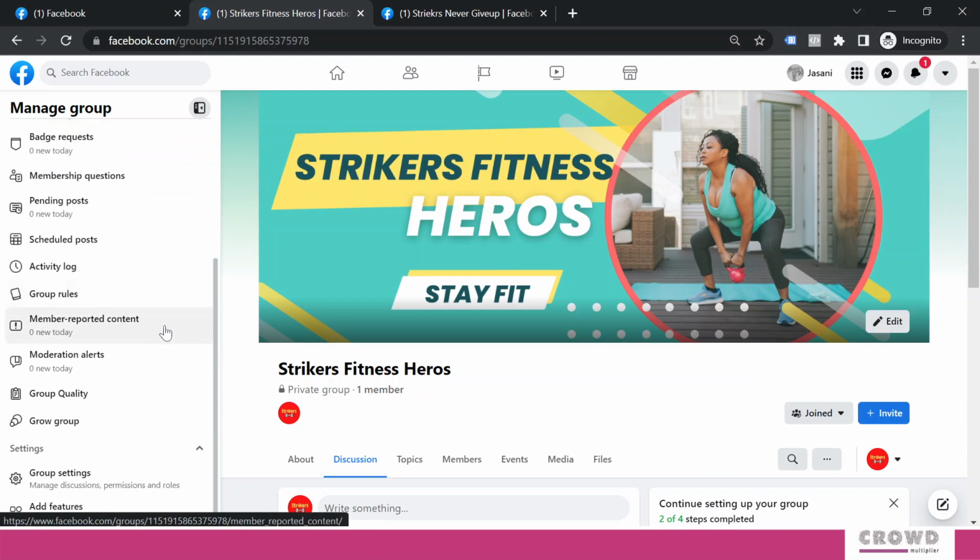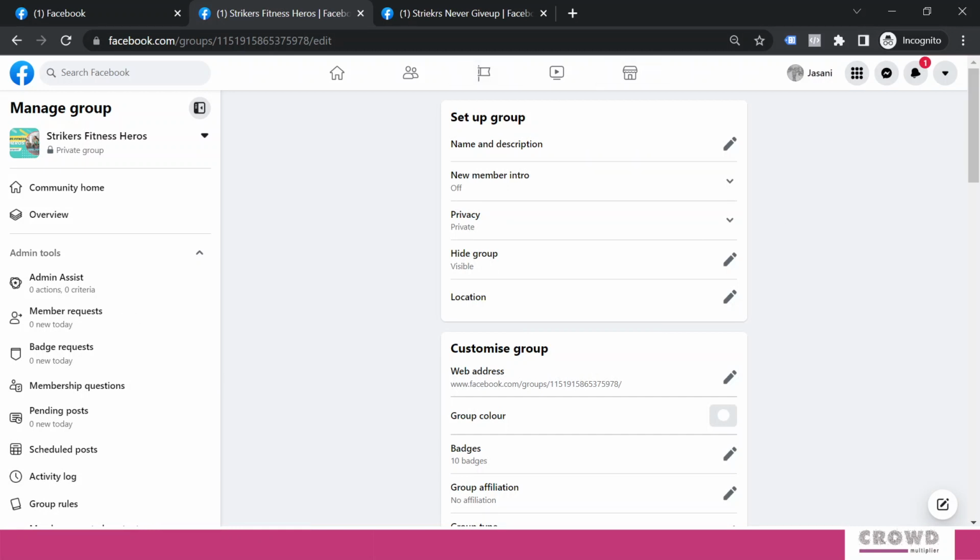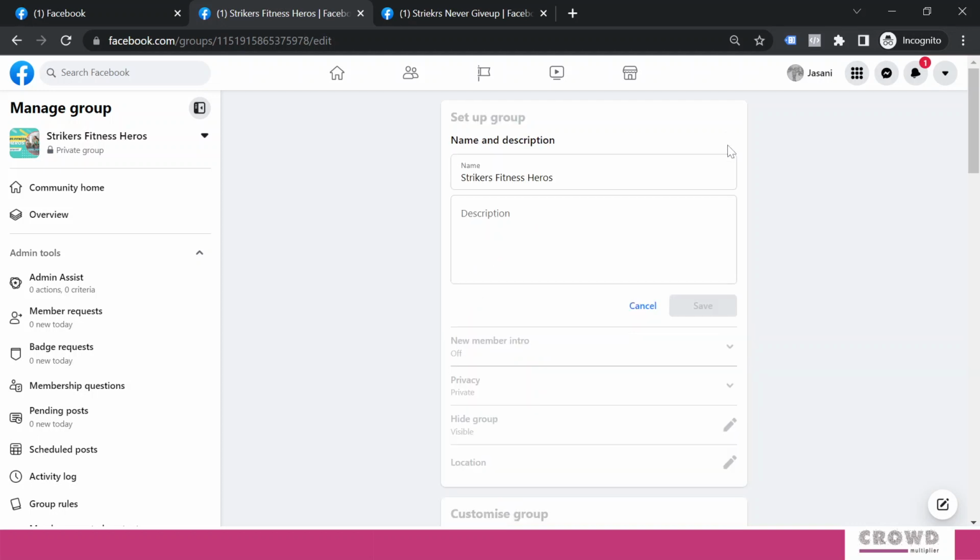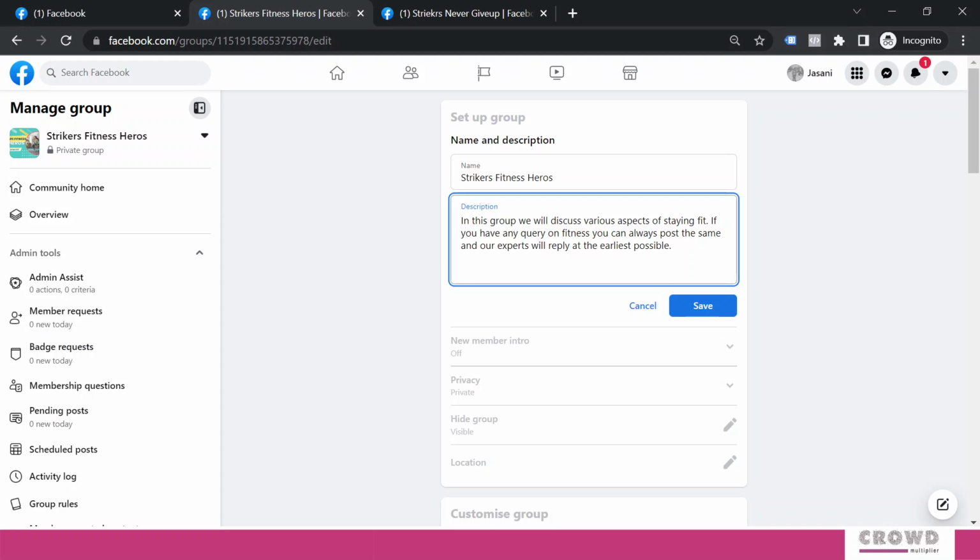Let's first go to this on left hand side, group settings, and from here first is setup group. So over here we'll click this name and description. The name we have already selected, Strikers Fitness Heroes, that is okay, but we haven't added any description, so let's do that. I will write something like this: In this group we will discuss various aspects of staying fit. If you are having any query on fitness, you can always post the same and our expert will reply at the earliest possible. So this way people will have a fair idea what is the purpose of this group. We'll click save.